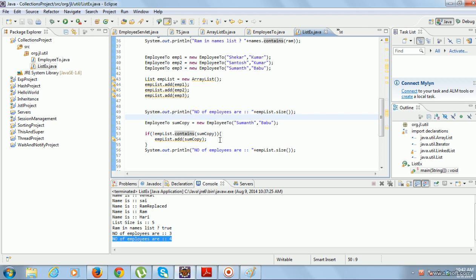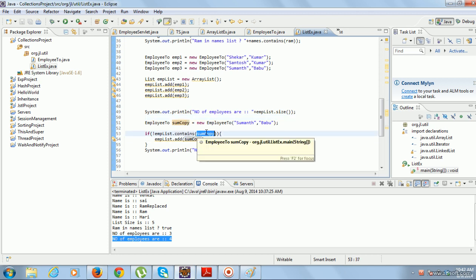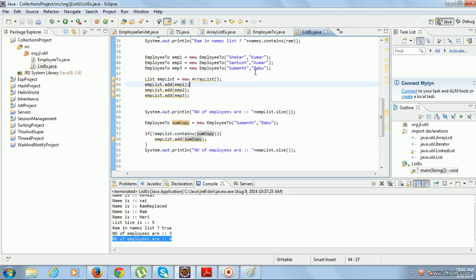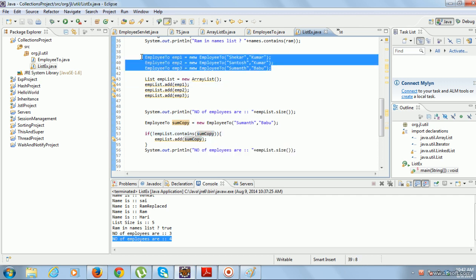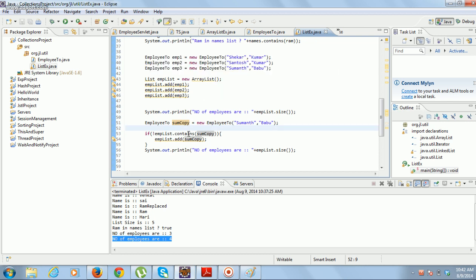What it is, the logic you have added: if the fname and lname in the sum copy are equal to any of the objects already in the list, it will return true. So you can see there is an object with the same fname. The fname and lname in the sum copy are equal to those of employee 3, so this contains will return true and this object won't be added.